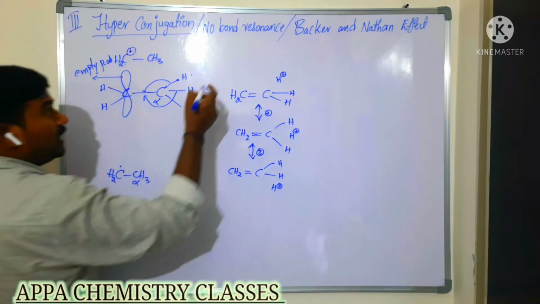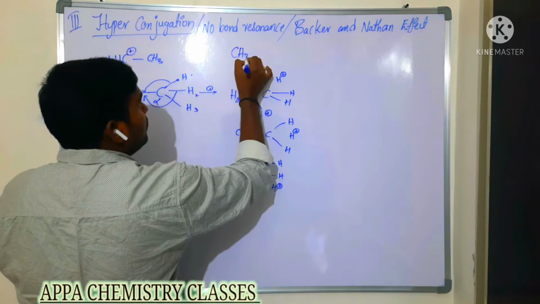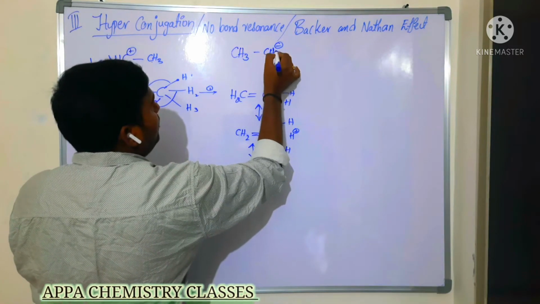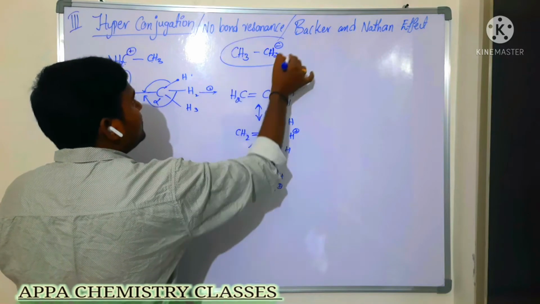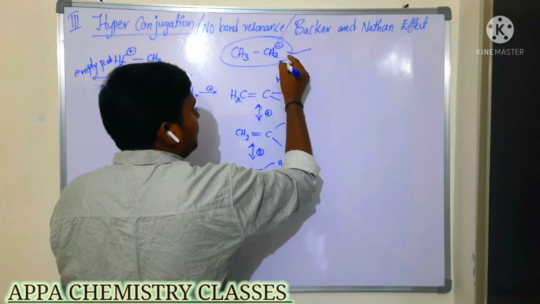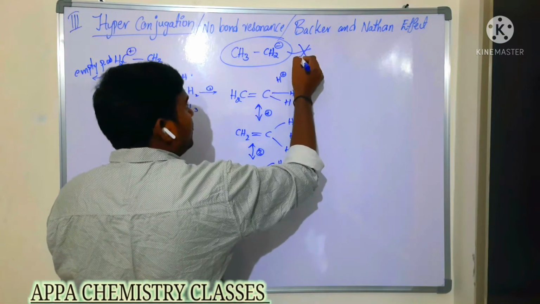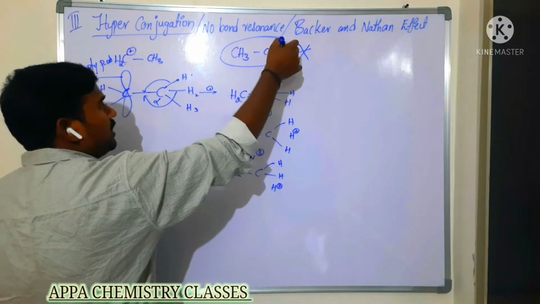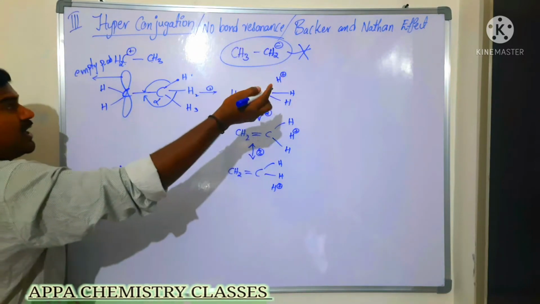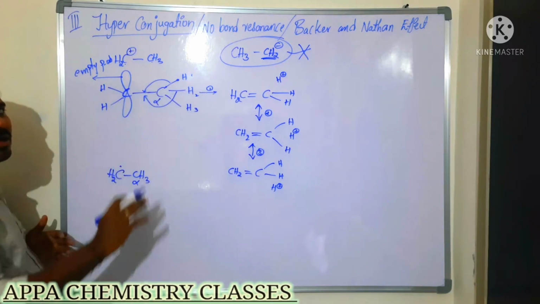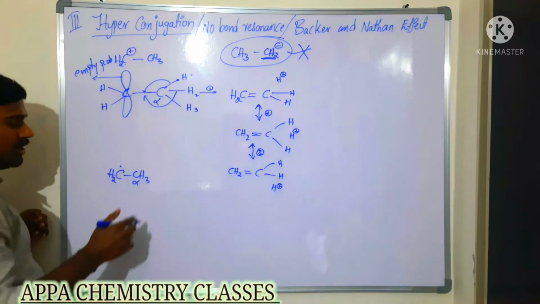And can it be involved here? So this is CH3CH2 minus, a carbanion. Will it participate in hyperconjugation or not? We'll see. If it participates, what type of conditions are required? So it does not participate in hyperconjugation. In which case a carbanion participates in hyperconjugation, I will explain at the end of the video, so you watch that one.